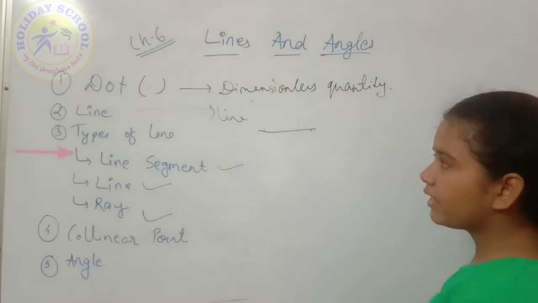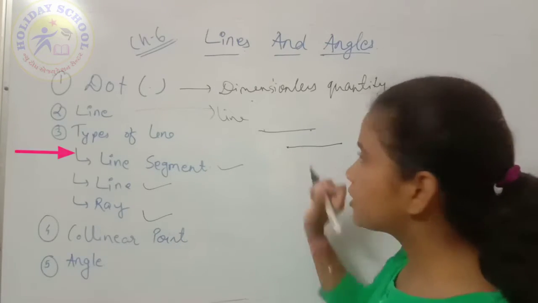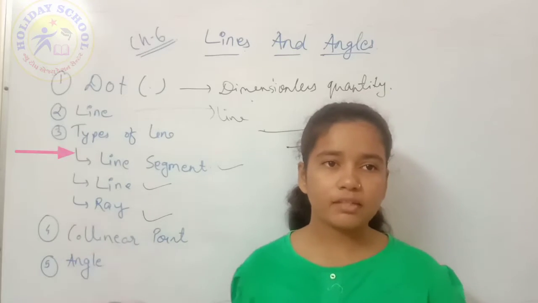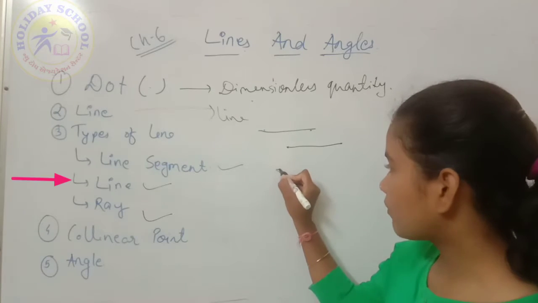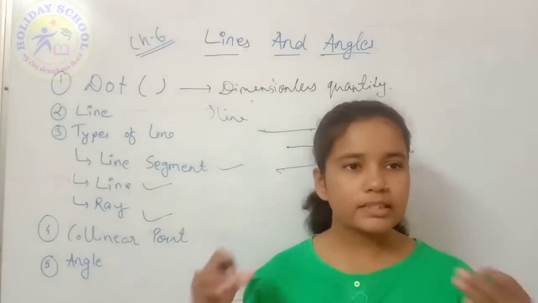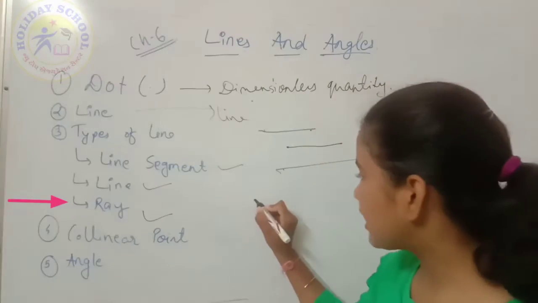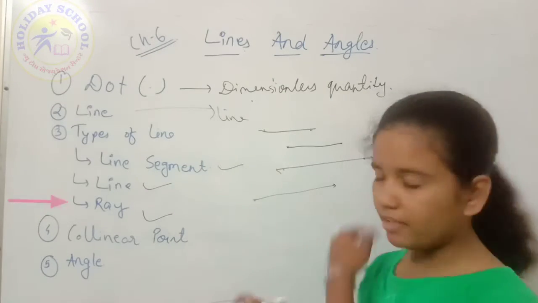In a line segment, the two points are fixed, meaning they are not going to infinity from both sides. Then comes the line, which from both ends goes to infinite length. And then comes the ray, which has one point fixed and the other going to infinity.